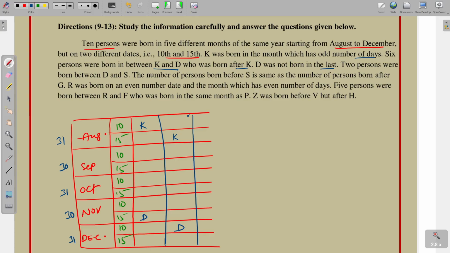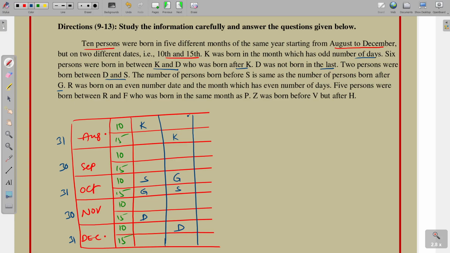Next point, 2 persons were born between D and S. So, between D and S there are 2 persons. Here S is there. The number of persons born before S is the same as the number born after G. So, before S 1, 2, 3, 4. Here G is placed. And 1, 2, 3, 4, 5. Here G is placed.